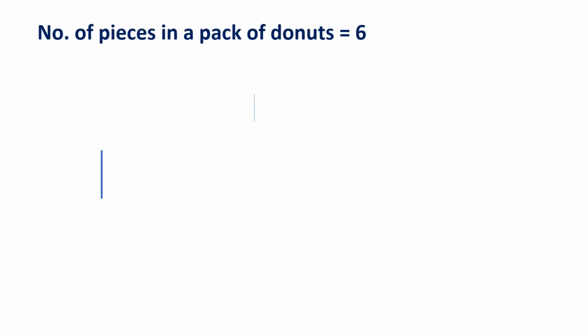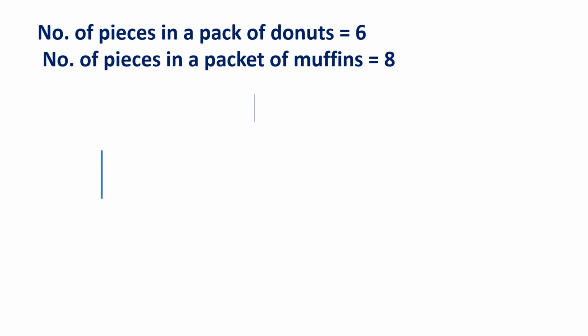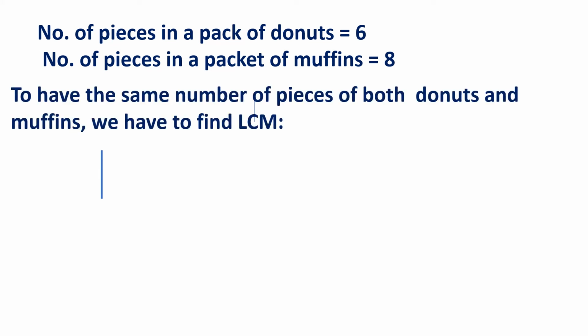Here we know that the number of pieces in a pack of donuts equals 6 and the number of pieces in a packet of muffins equals 8. To have the same number of pieces of both donuts and muffins, we have to find the LCM. So let us find out the LCM of 6 and 8 by the common division method.